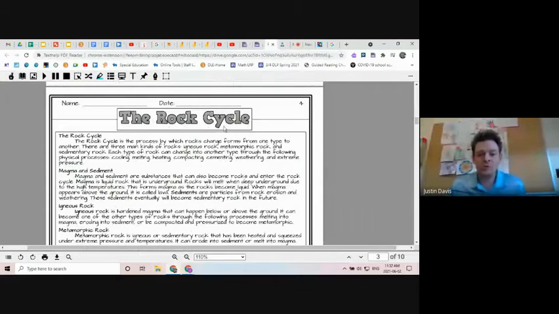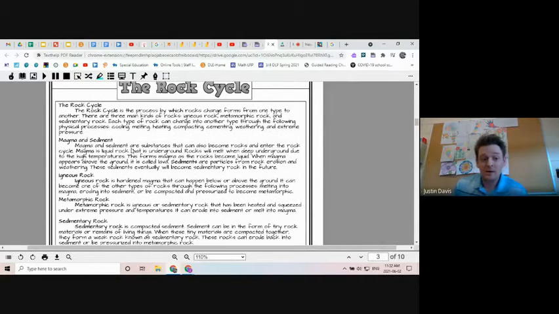So this page is called The Rock Cycle, and I'm just going to read through it. The rock cycle is the process by which rocks change forms from one type to another. And there are three main types of rocks: igneous, metamorphic, and sedimentary rock.